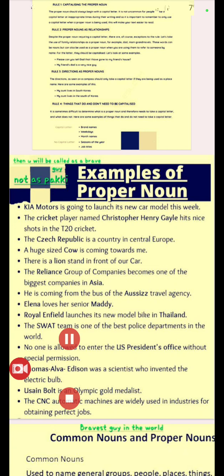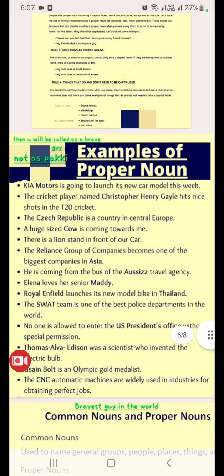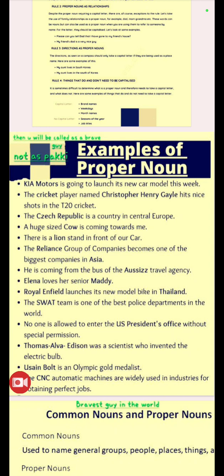Elana loves her senior Maddie. So Elana means first rule, Maddie means first rule only. Royal Enfield launches its new model bike in Thailand. So these two, Royal Enfield means the brand name, Thailand means the directions. So they had used the capital letter at the beginning for both of them. The SWAT team is one of the best police departments in the world. So, brand name.